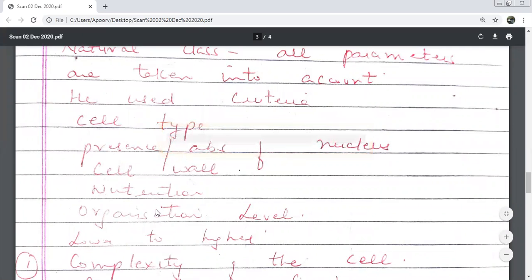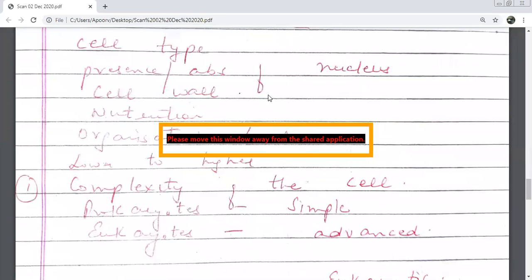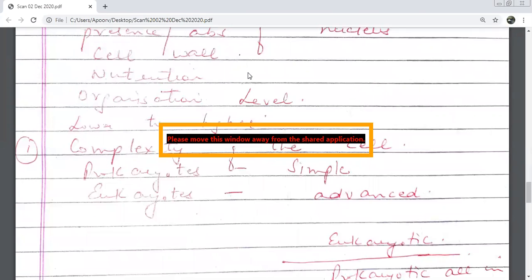What were the parameters he studied? Number one is cell type. Unicellular or multicellular. This is what we call cell type. Eukaryotes or prokaryotes. Second is presence or absence of nucleus. Third is the presence or absence of cell wall. Fourth is the mode of nutrition. And the last is the level of organization. Level of organization means cellular level, tissue level, organ system level.